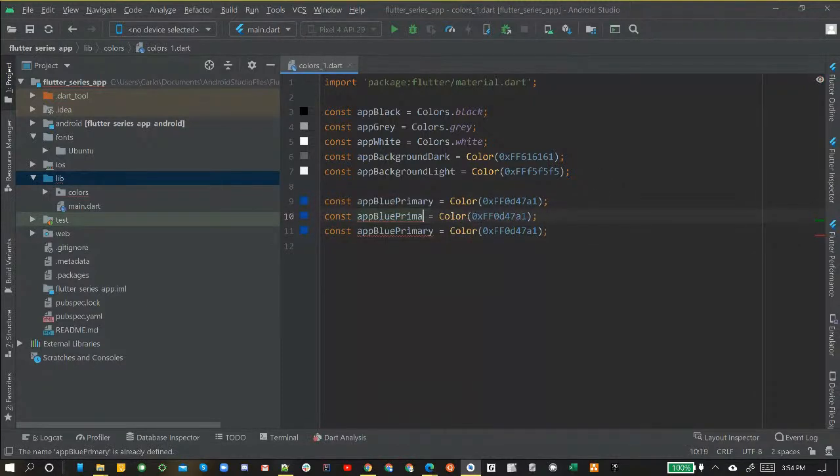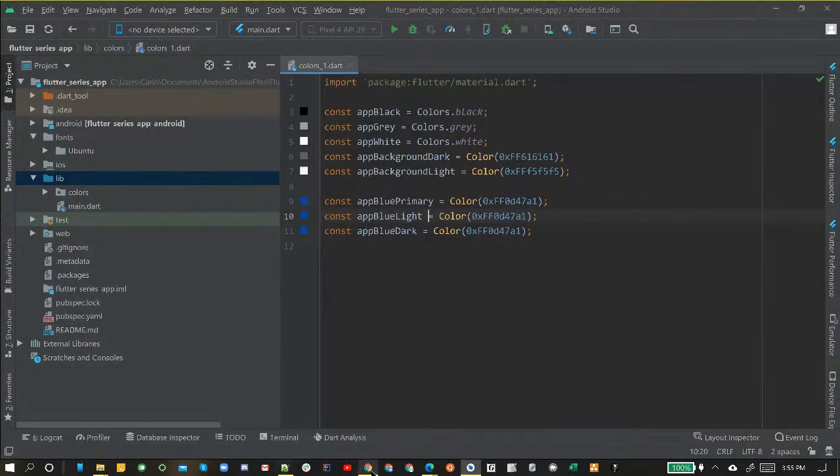All right, and we're going to change these from app blue primary to app blue light, as well as app blue dark. And as you can see, they're all the same color right here, simply because they're using the same code because we copied and pasted it. So we're going to actually alter these.